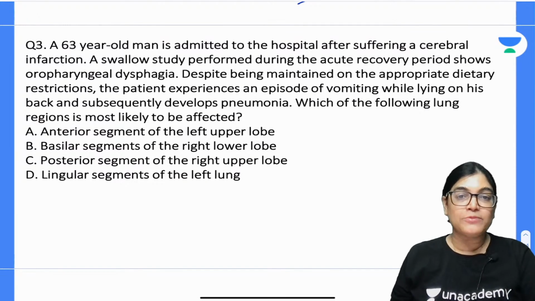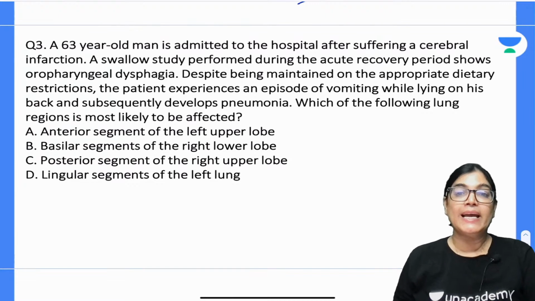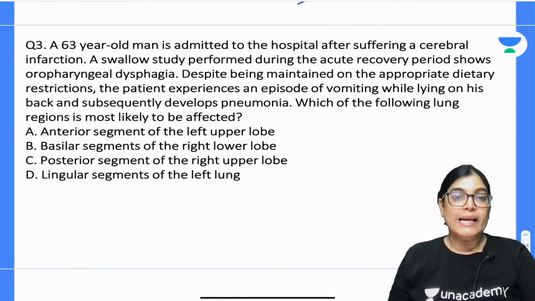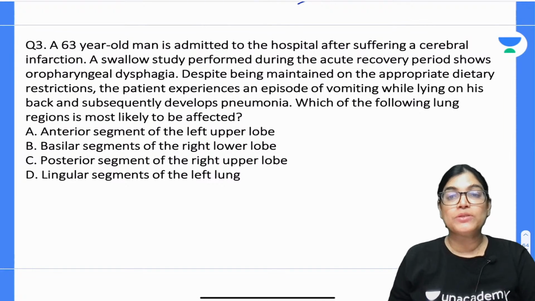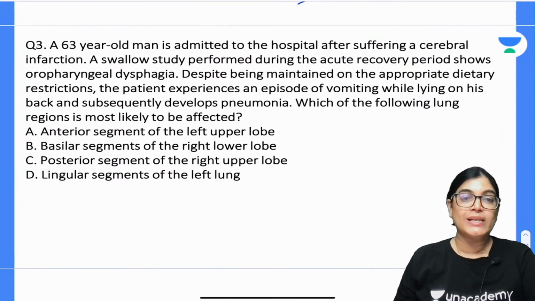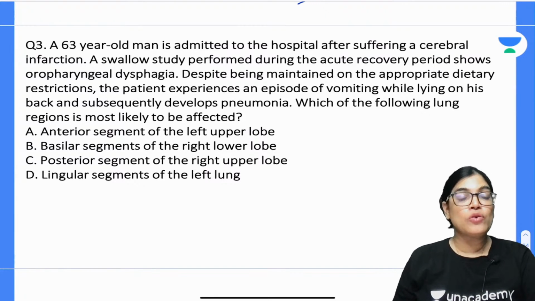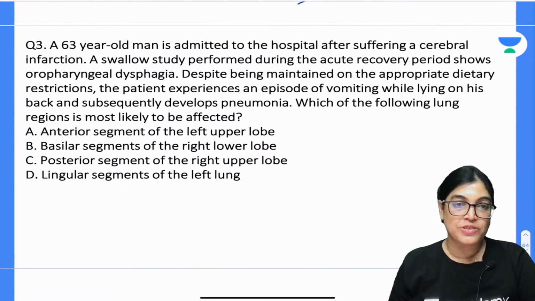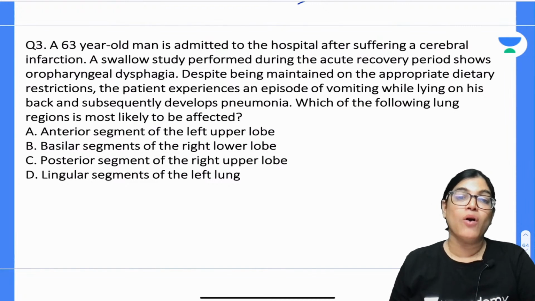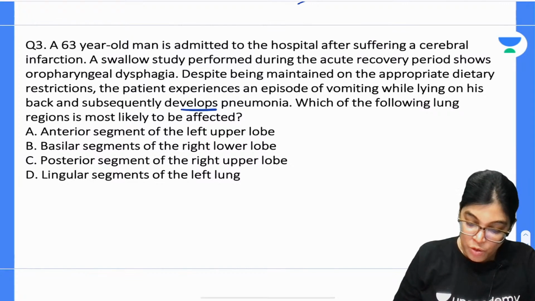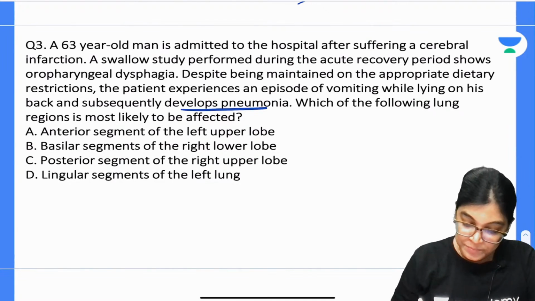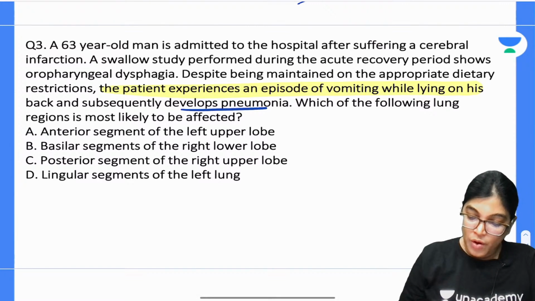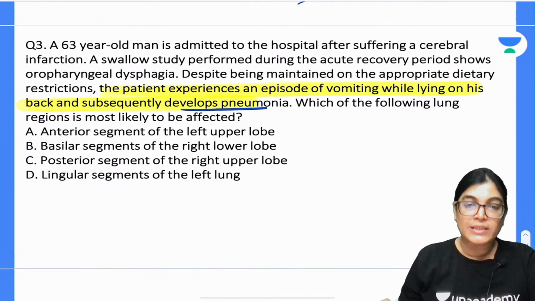A 63-year-old man is admitted to the hospital after suffering a cerebral infarction. A swallow study performed during the acute recovery period shows oropharyngeal dysphagia. Despite being maintained on the appropriate dietary restrictions, the patient experiences episodes of vomiting while lying on his back and subsequently develops pneumonia. So what is the position of the patient? Vomiting while lying on the back means supine position. This is the clue that the patient is in supine position.